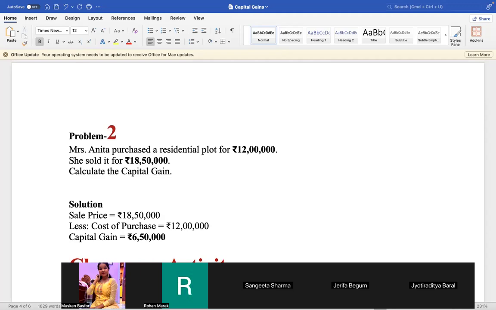Problem 2. Ms. Anita purchased a residential plot for 12 lakh and she sold it for 18 lakh 50,000. Calculate the capital gain. Solution: sale price 18 lakh 50,000, less cost of purchase 12 lakh, capital gain 6,50,000. Fully clear? Yes, sir. Be smart because time is a problem here.